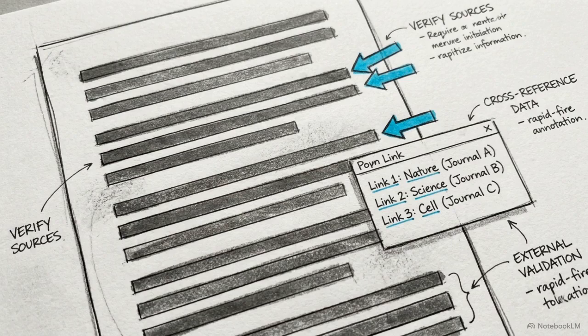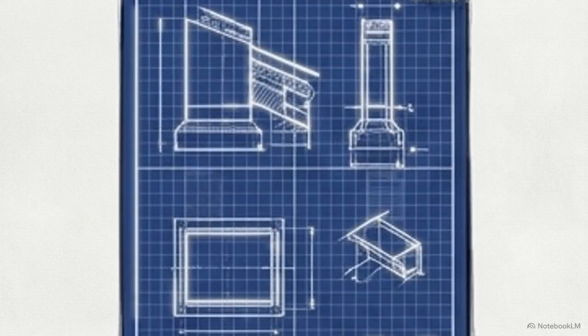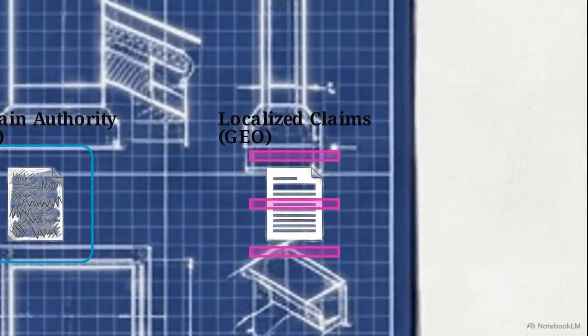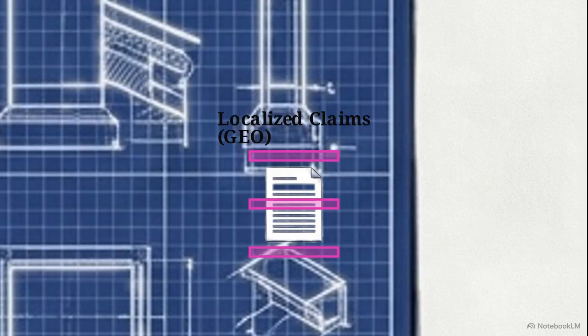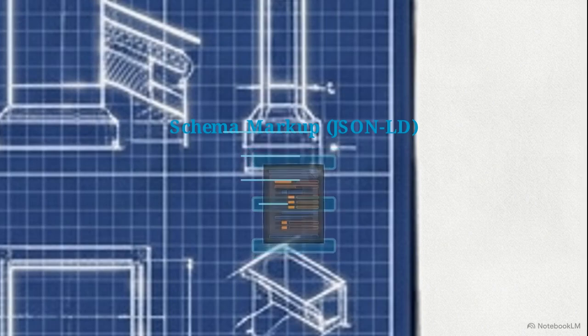Moving past internal document structure, we must evaluate external trust signals and corroboration mechanics. Traditional SEO relies heavily on domain-level backlinks, treating external site authority as a proxy for document accuracy. The GEO alternative requires specific, in-text, third-party citations used directly to corroborate localized claims, regardless of overall domain authority. This necessitates specificity. You have to move away from generalized keyword clusters and toward hyper-specific, claim-based answers tailored to narrow LLM prompts.